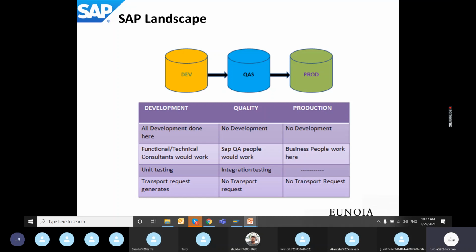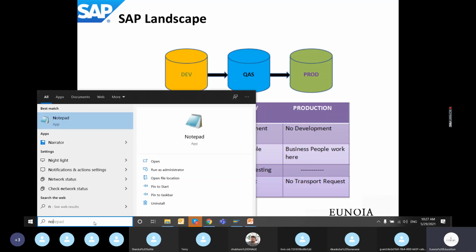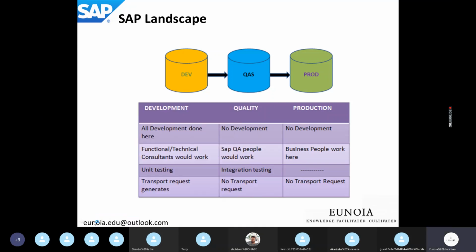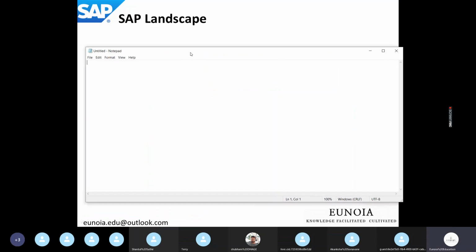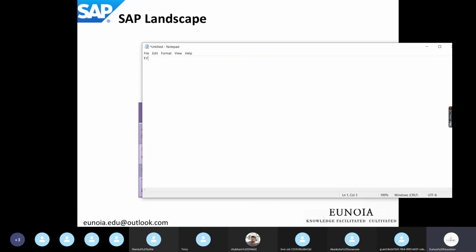The movement of the configuration from the development environment, or the development done by the ABAP, that is a program developed or configuration done, is done via transport request. It's a very important point that needs to be highlighted here. Transport request.